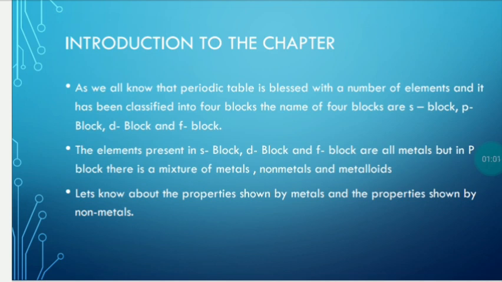Out of these 4 blocks, the complete S, complete D and F block elements are metals. Only the P block is a mixture of all 3 types: it has metals, non-metals as well as metalloids. So let's understand their properties one by one.